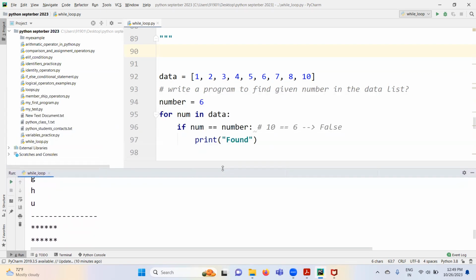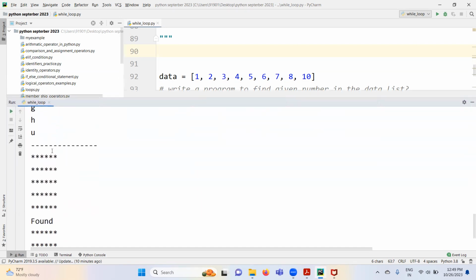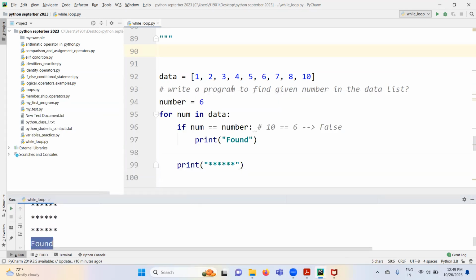It printed found in the 6th iteration only, right? Let me see that: 1, 2, 3, 4, 5. In the 6th iteration, found is executed, because in the 6th iteration, what is the num value? 6 only, right? 6 equal to this number 6. True. That's why found is executed.